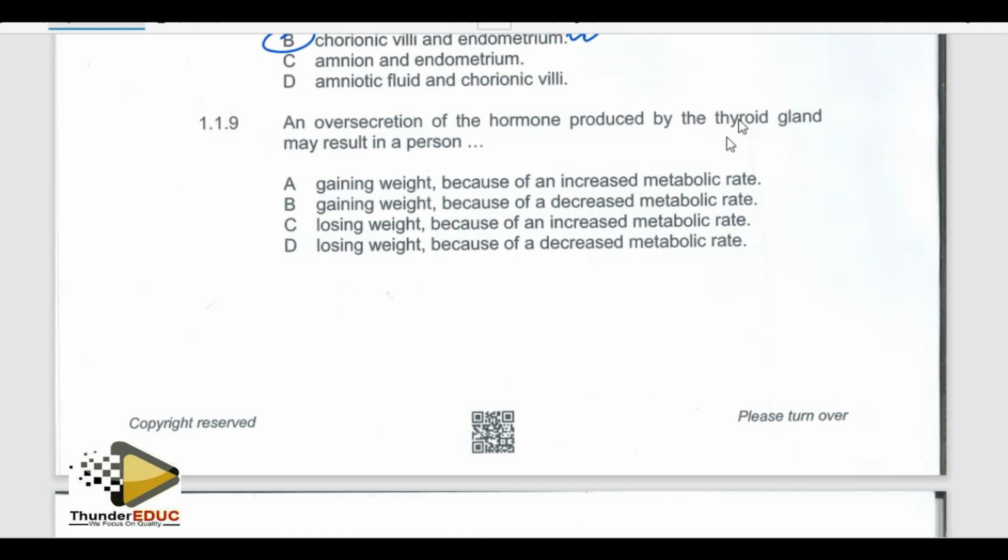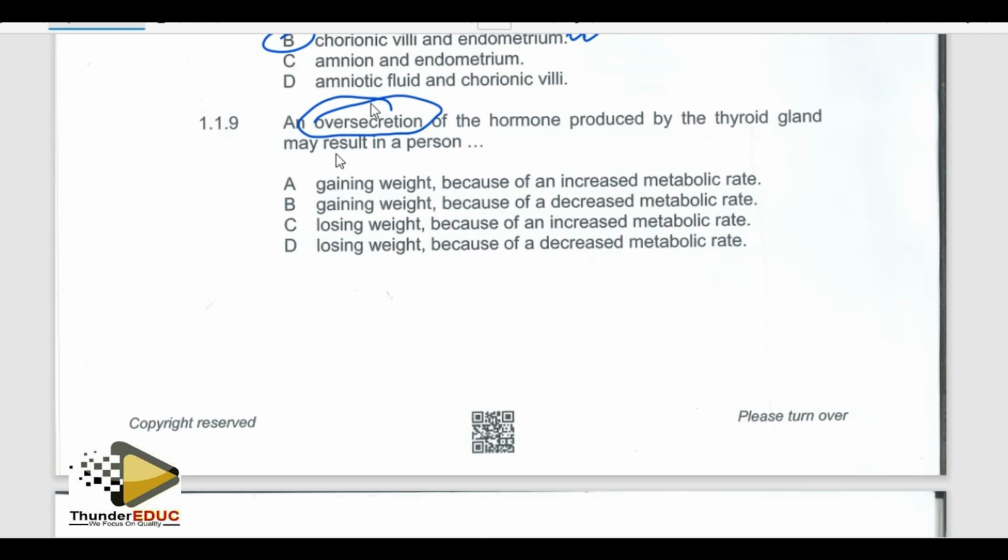Thyroid gland obviously cannot produce luteinizing hormone. Definitely it is going to produce thyroxine. Thyroid gland, thyroxine. So you have to know that. So they're asking the effect of thyroxine when it is oversecreted. Don't forget that you have undersecretion and oversecretion. So in this case it is oversecretion.